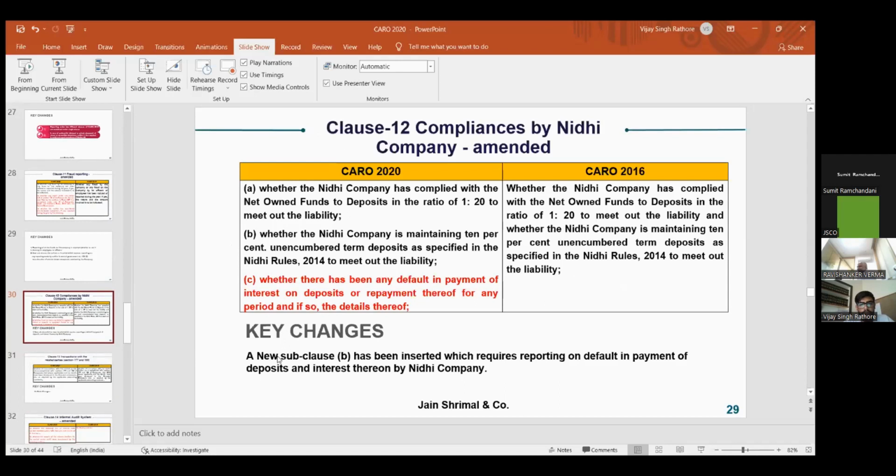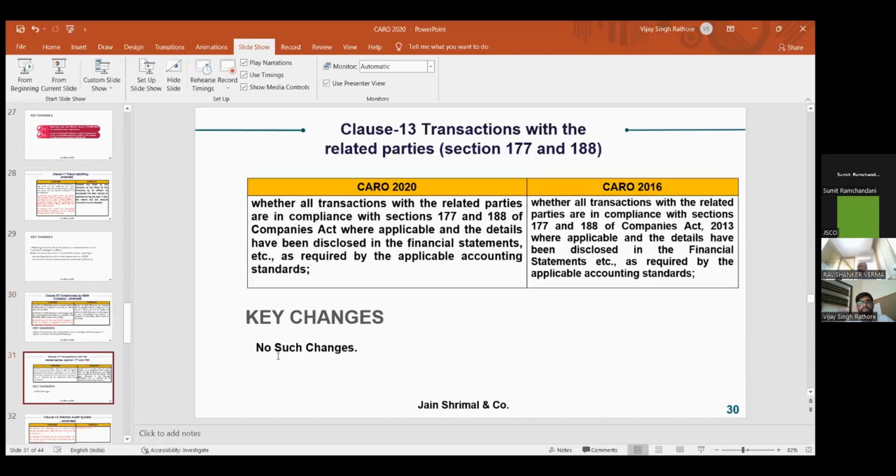Now clause 12 is only for Nidhi companies, and that is also the same: if there is non-payment of interest or deposits by the Nidhi companies, that has to be reported. This is not a big change as far as concerned. Clause 13 is related to transactions with related parties, and this clause is the same as the earlier CARO 2016. There is no change.